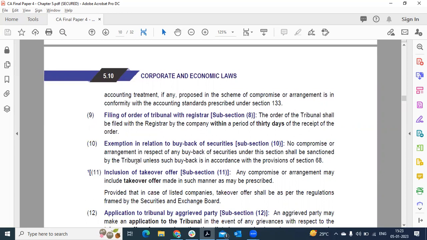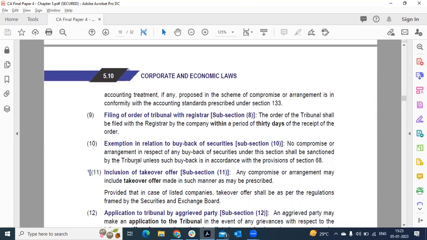Exception in relation to buyback of securities. Compromise or arrangement in respect of buyback shall not be sanctioned, because there is a provision of Section 68 which talks about the buyback. There are certain conditions to be fulfilled for the buyback scheme. Inclusion of takeover offer. Takeover offer is nothing but amalgamation or the purchase of shares of a company.